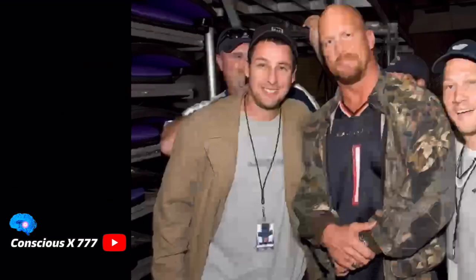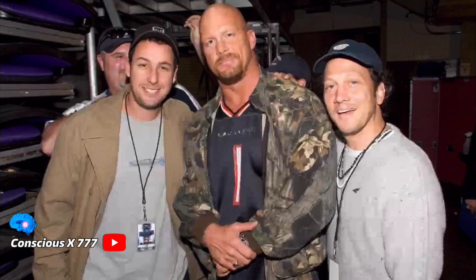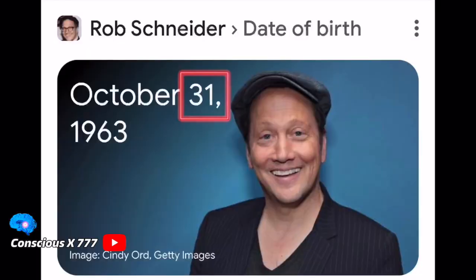So right here, Rob Schneider is at a WWE match with Adam Sandler, which is a connection because The Rock was in the WWE. And another connection is that he has this picture with Stone Cold Steve Austin, who was also in the WWE. So they always do these things to let you know in plain sight who their other characters are. And here's the last connection that I found.